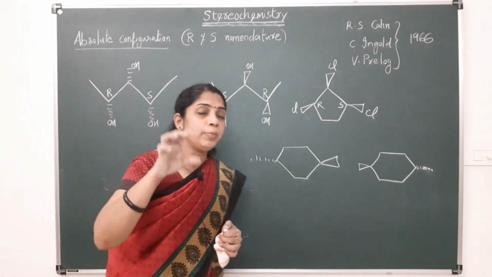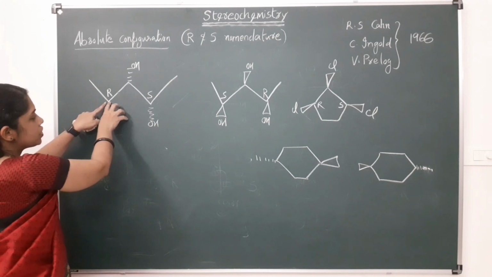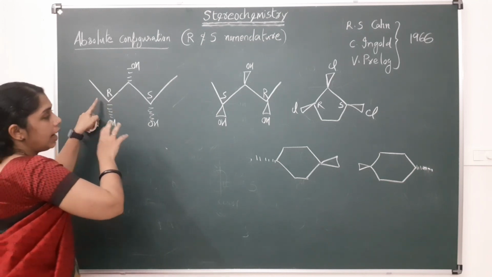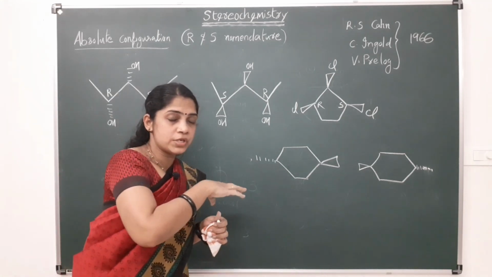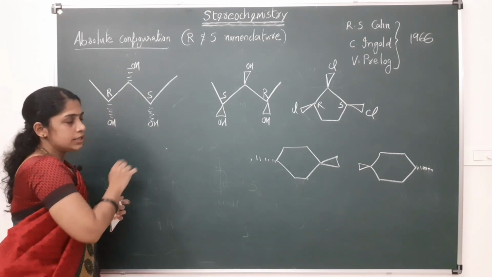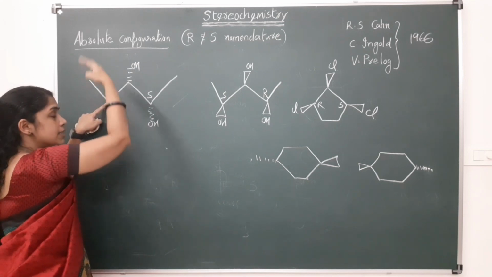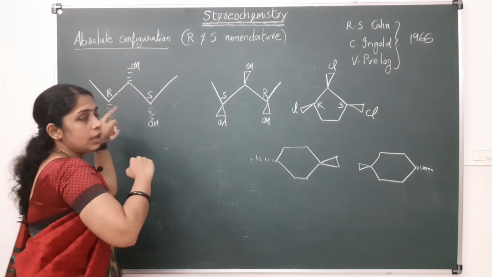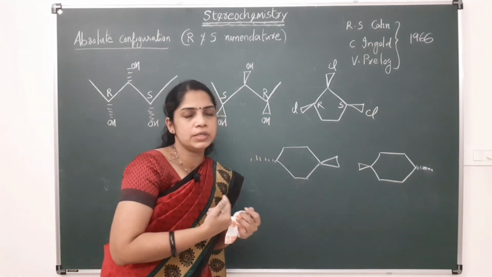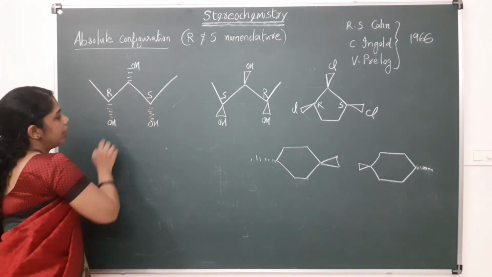Always keep in mind that in these cases, hydrogen is the lowest priority. Here 1, 2, 3, there is also hydrogen. Hydrogen must be on the lowest side, that is on this dash type of line. Hydrogen must be on this dash type of line. Hydrogen is not shown here. That means hydrogen is above the plane. In that case, we have to reverse the configuration. Whatever configuration we get, we have to reverse it. Hydrogen must be on the lowest plane, or on this wavy line.